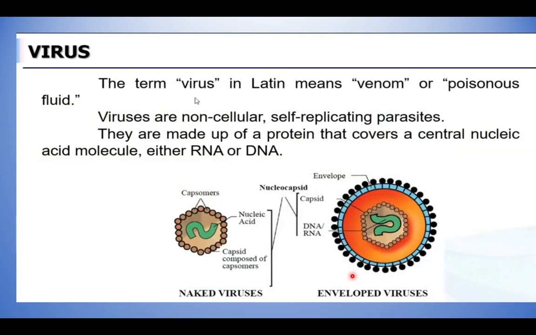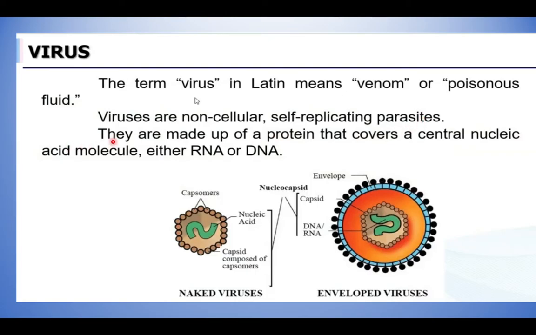I already told you, this virus is an example of acellular. Acellular means it doesn't have a cell, not even a single cell. So viruses are non-cellular, self-replicating parasites. A parasite means living over another body, and it can self-replicate. Replicating means doubling. The same kind of viruses can be produced, more and more viruses. That's what we say: it is self-replicating. So viruses do not have a cell, but they can repeatedly produce more and more of the same kind of virus.